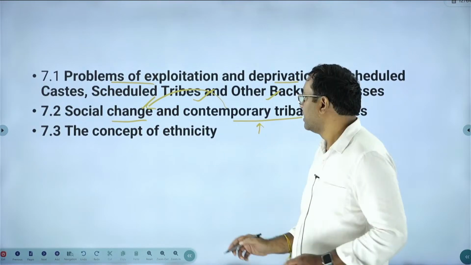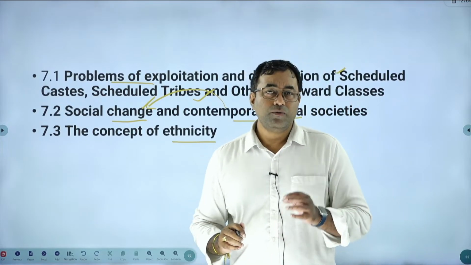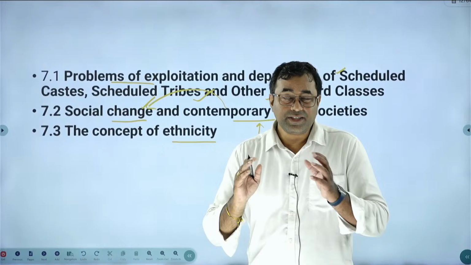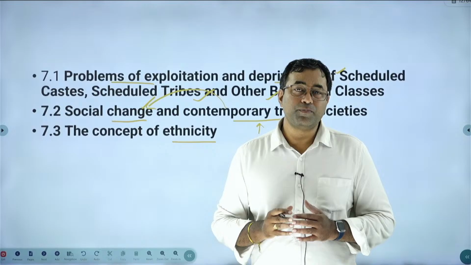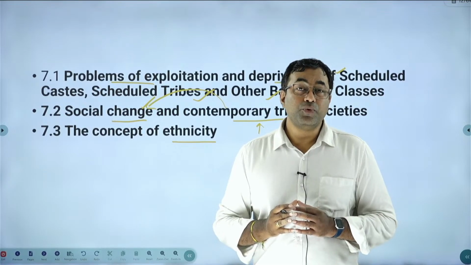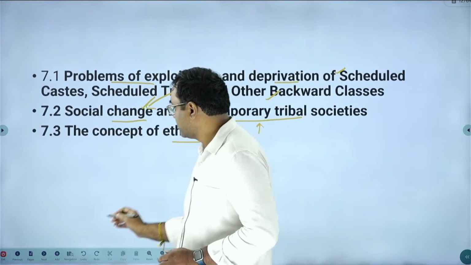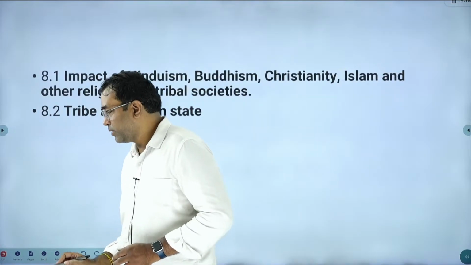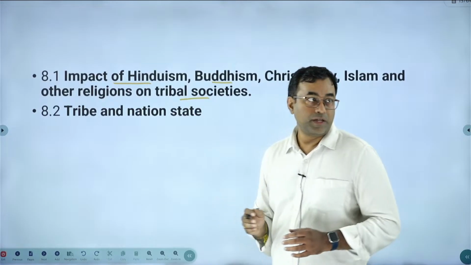Next, the concept of ethnicity. Ethnicity is a concept which is created to understand the traditional way of life of the people, how their life has been in a specific region with a unique culture. That is what is called ethnicity, and this is also dealt with. Next one is about the impact of religions on tribal societies. So, Hindu social system.